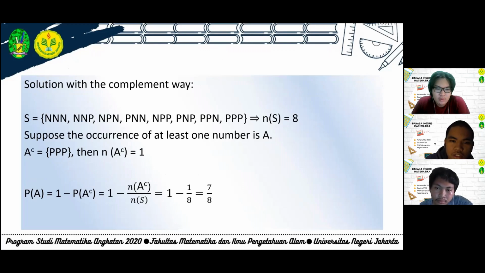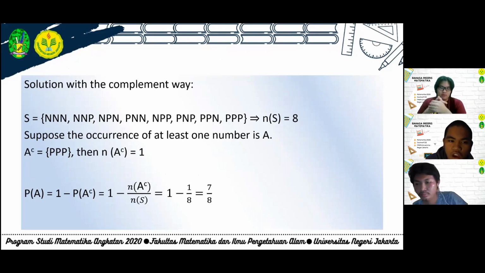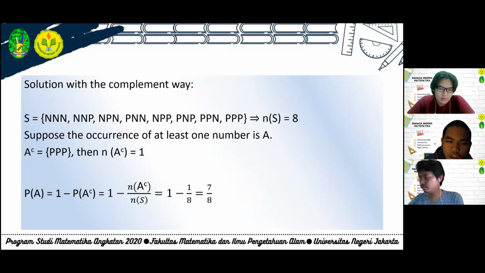So we have sample space n(S) equal 8. Suppose the occurrence of at least one number is A. So A complement is just all pictures, then n(A complement) equals 1. So probability of A equals 1 minus probability A complement equals 1 minus n(A complement) over n(S) equals 1 minus 1 over 8 equals 7 over 8. Next.